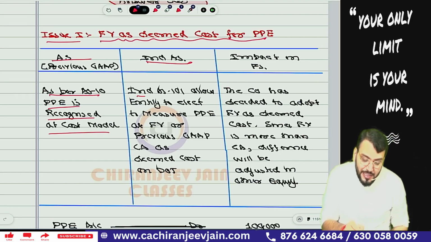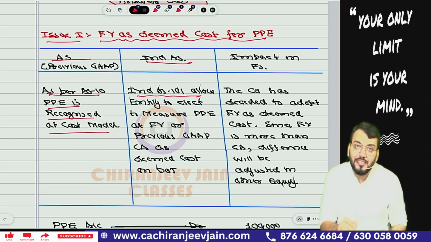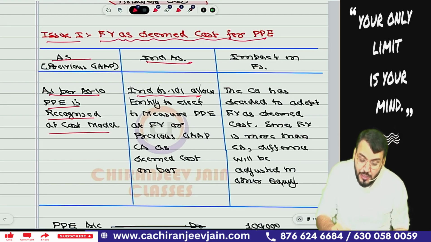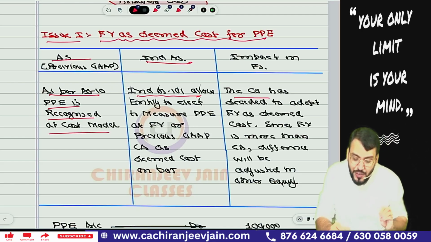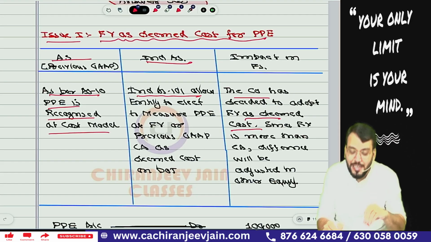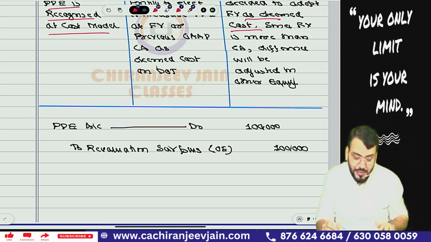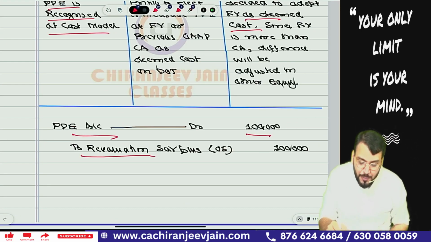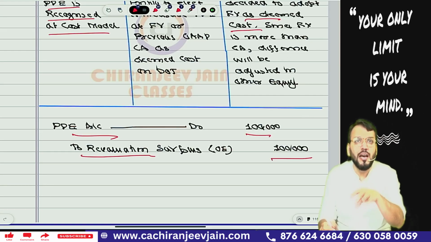However, Ind AS 101 allows an entity to elect to measure PPE at fair value or previous GAAP carrying amount as deemed cost on the date of transition. The company has decided to adopt fair value as deemed cost. Since fair value is more than carrying amount, the difference will be transferred to revaluation surplus, that is other equity. So PPE account debit to revaluation surplus, this will be the journal entry. The difference will go to the revaluation surplus.